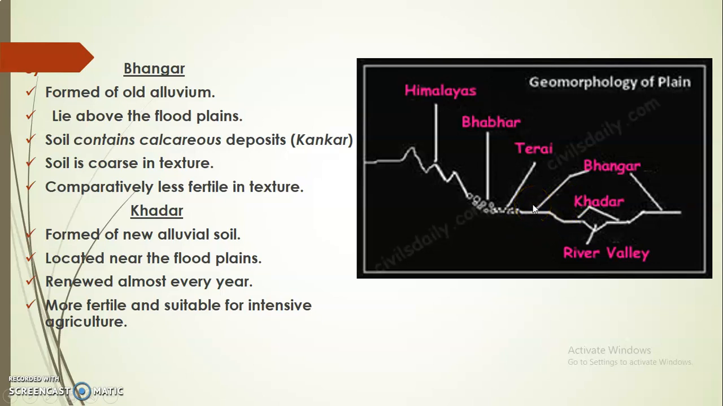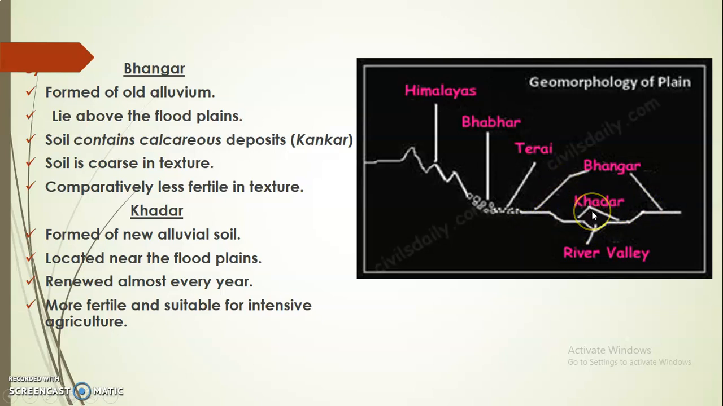Now the soil in Bhangar region contains a lot of calcareous deposits. Calcareous means calcium carbonate. In local language, this is also called kankar. The soil is coarse in texture, it means it is very rough in texture, and so it is not very fertile. Let's talk about the last division, that is Khadar.